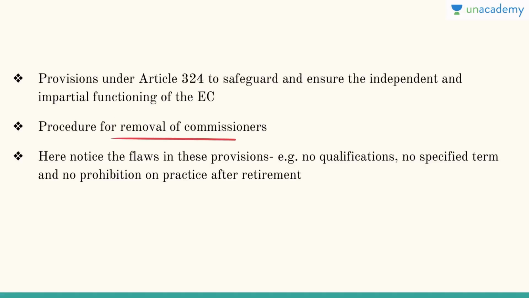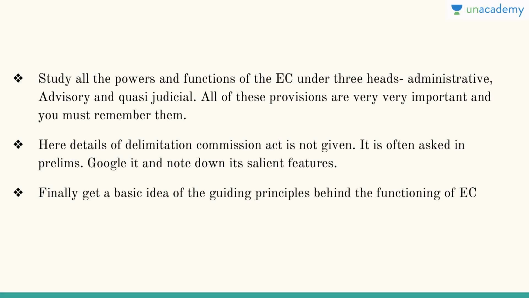Then procedure for removal of the commissioners. So notice the flaws in these provisions. For example, no qualifications, no specified term, no prohibition on practice after retirement, etc. Then study all the powers and functions of the election commission under the three heads. Three heads include administrative, advisory, and quasi-judicial. All of these provisions are very important. Try to remember all of them.